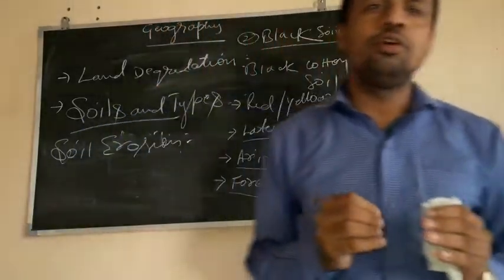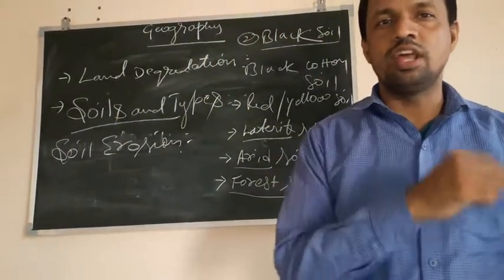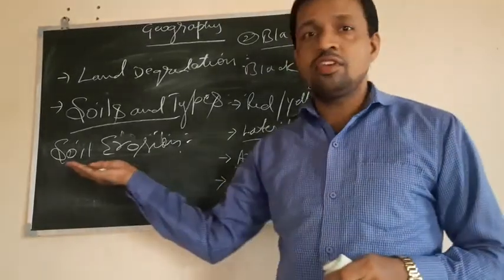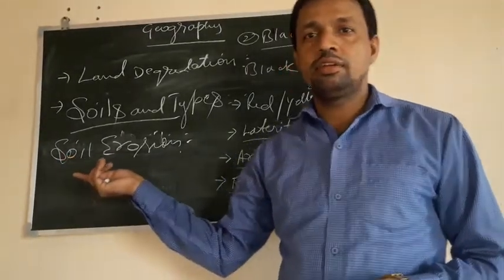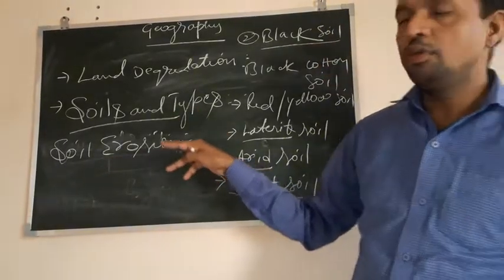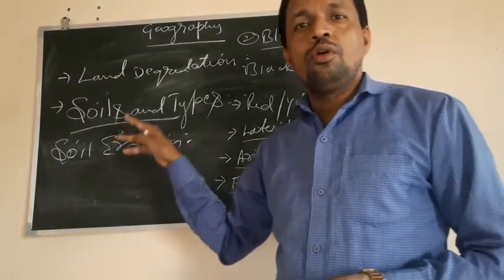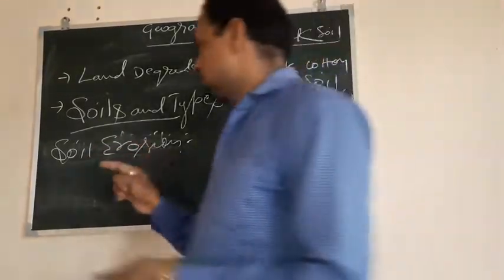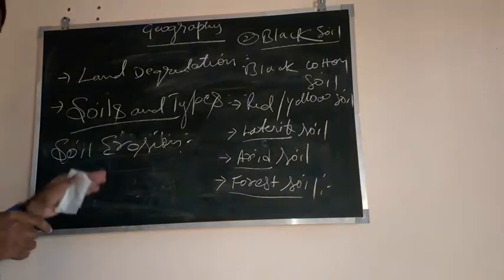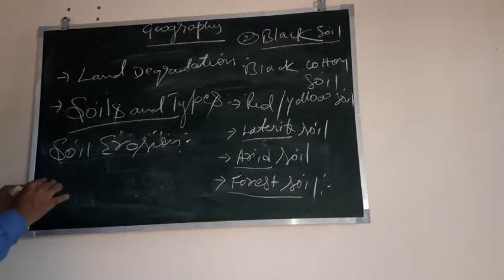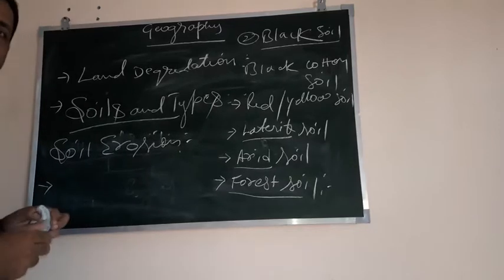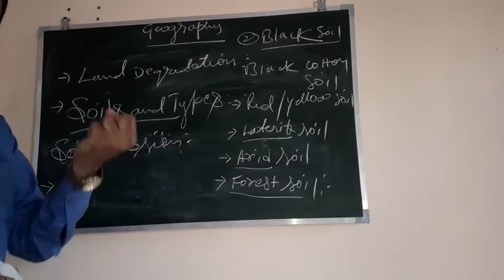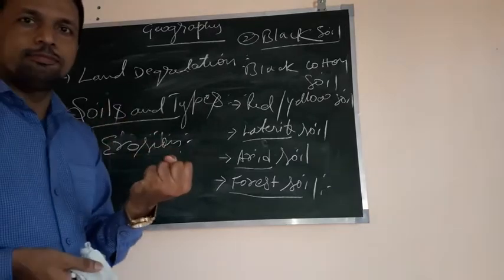We cannot control mining, we cannot control grazing activity, we cannot control the various development activities. But at the same time, we have to preserve the soil. So, what are the various measures to preserve the soil? We have to plant trees around the fields. If you plant trees, what happens? The roots of those trees hold the soil tightly.